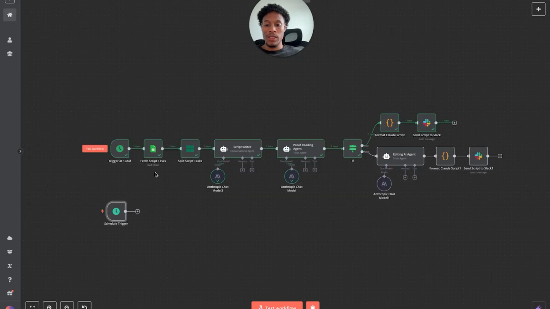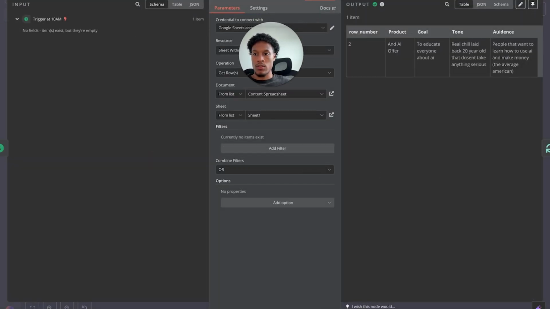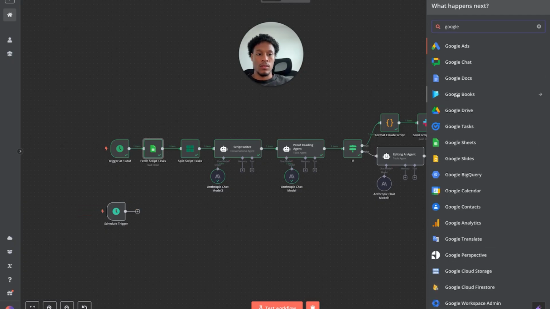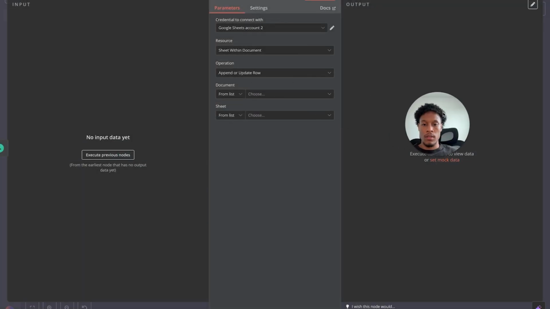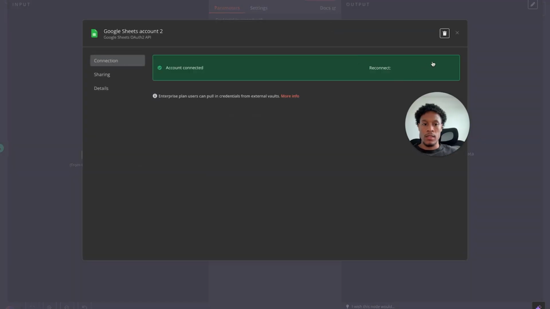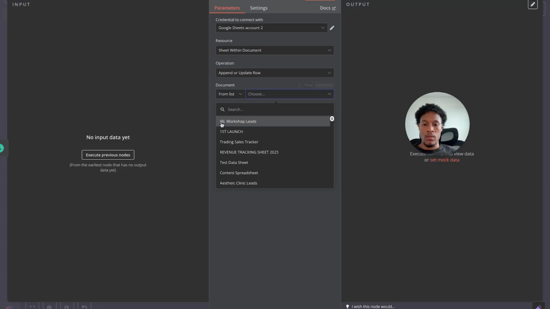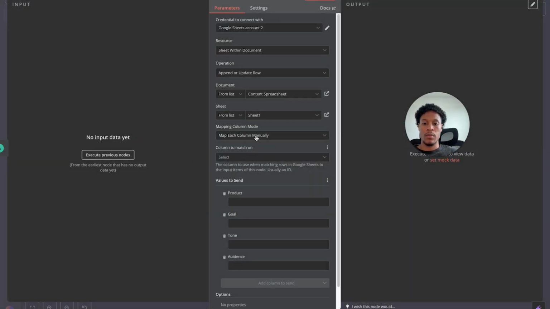We want to get a Google Sheet. And what this Google Sheet is, is just like fetch script tasks. So what you want to do is come over to Google Sheets, boom, right? Append or update row in sheet, just hit that one. Make sure you have this connected via Google, right? Sheet with document, and then just pick the one that you're doing. I have some other things in here. Cool, so what I'm working with is a content spreadsheet, map each column manually.